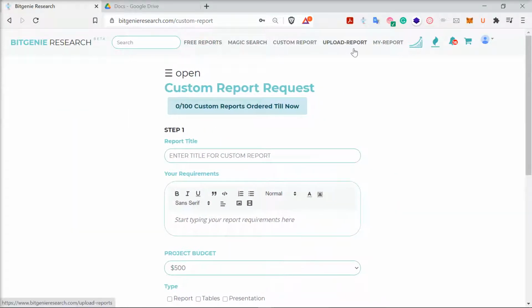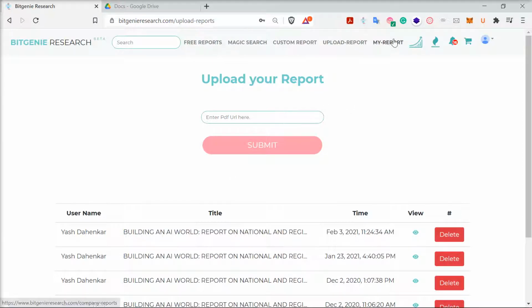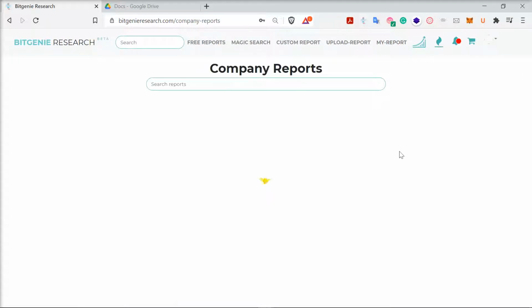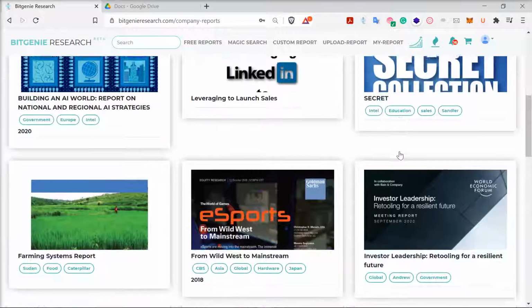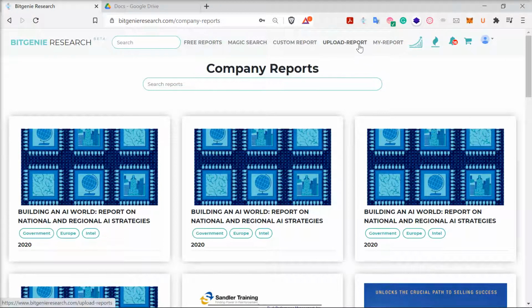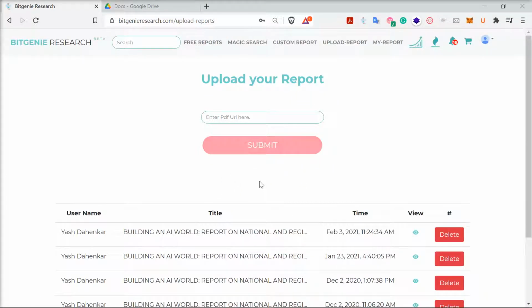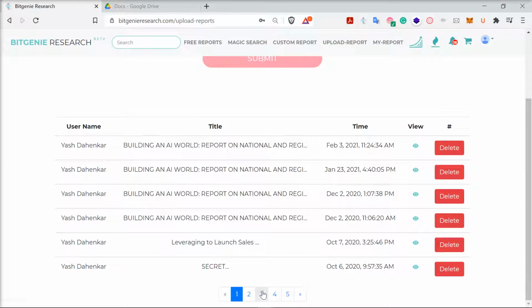Then there's an upload report section as well, where you can upload your own personal reports, and those will be added in the My Report section. The My Report section is where, if any person from your company uploads a report, it will be timestamped and everyone will be able to see the report.